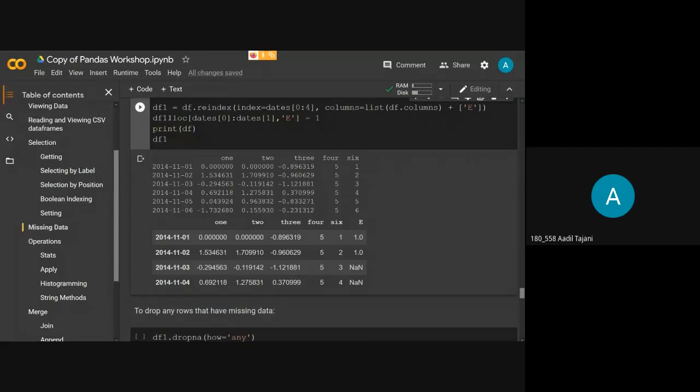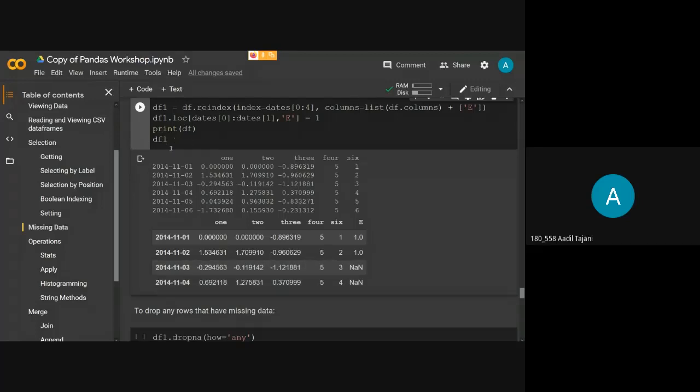Now we select using LOC the first rows, the dates of 0 to dates of 1. And as Nikhil discussed earlier, when in LOC we use names or lists like this, both are included. So here, 0 and 1 both are included. From the E column, we are assigning the values as 1. So for the first 2 rows in the E column, the values 1 and 1 are assigned. The rest are still null values.